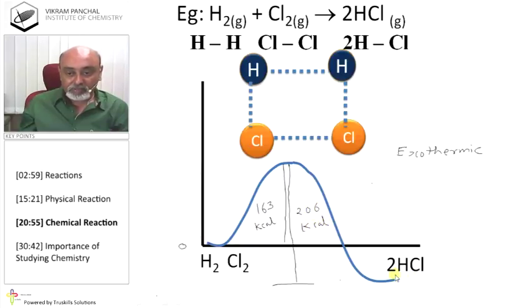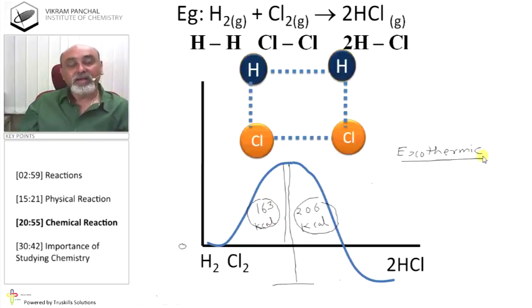That is why HCl is below H2 and Cl2. So here in this case, energy released is more than energy absorbed. Follow? And that is why this reaction is exothermic reaction. So in exothermic reaction, energy released during bond formation is more than energy given for breaking of bonds.